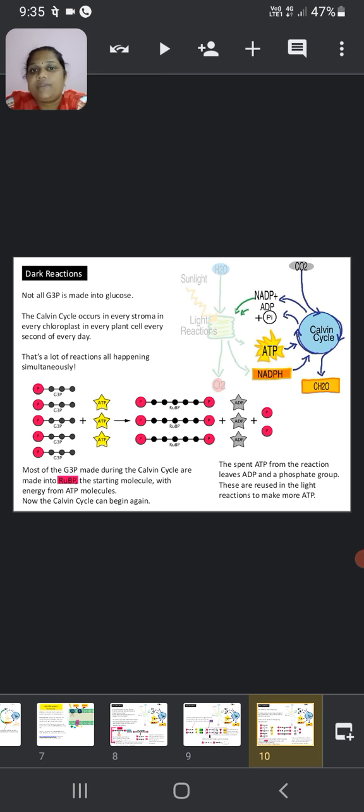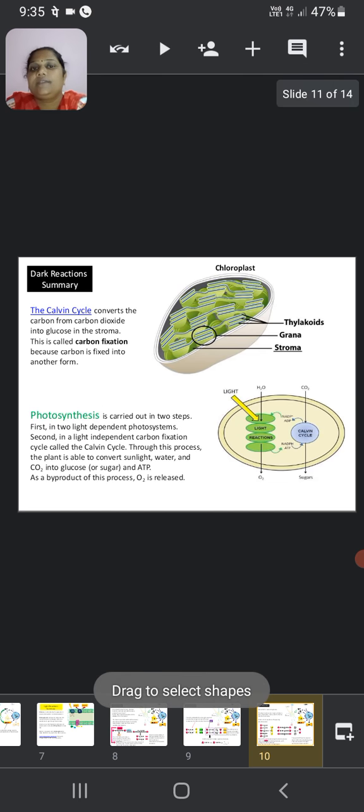That's a lot of reactions happening simultaneously. Most of the G3P made during the Calvin cycle is used to remake RuBP, the starting molecule, with energy from ATP molecules. Now the Calvin cycle begins again. The spent ATP molecules from the reaction become ADP and phosphate groups. These are reused in the light reactions to make more ATP.